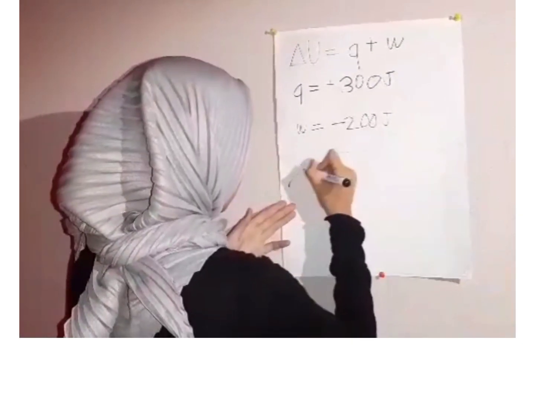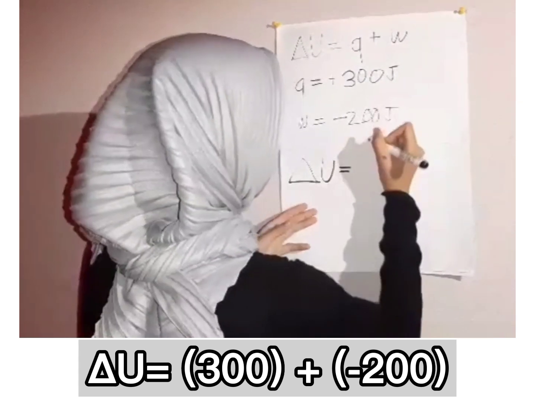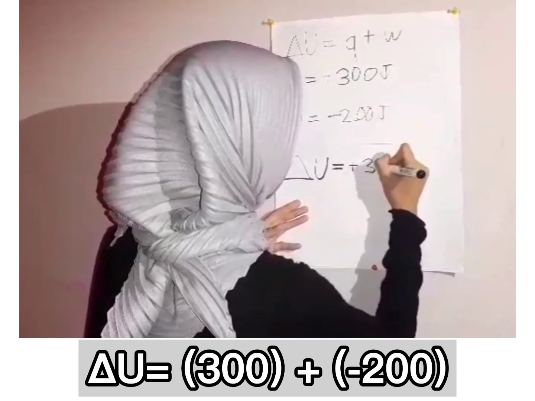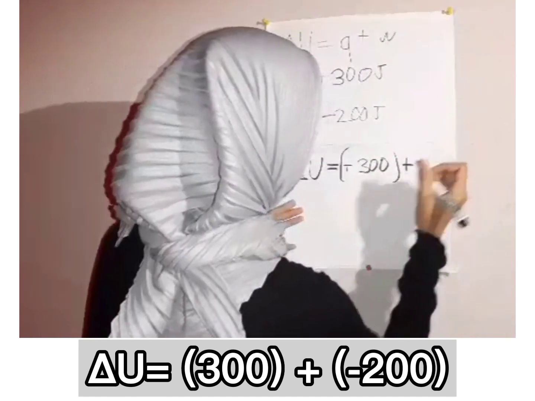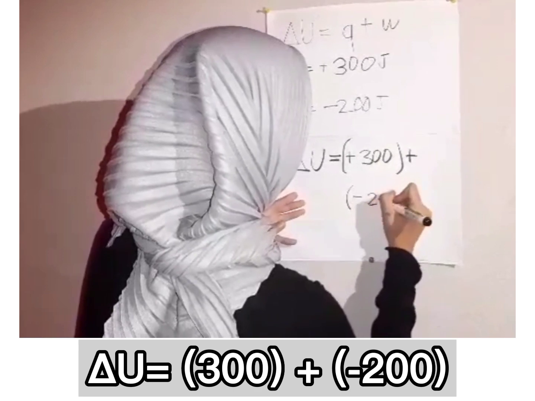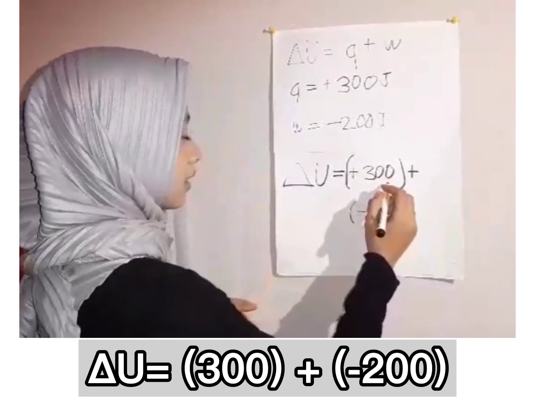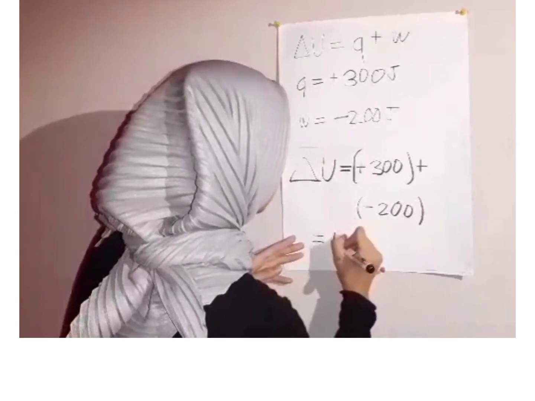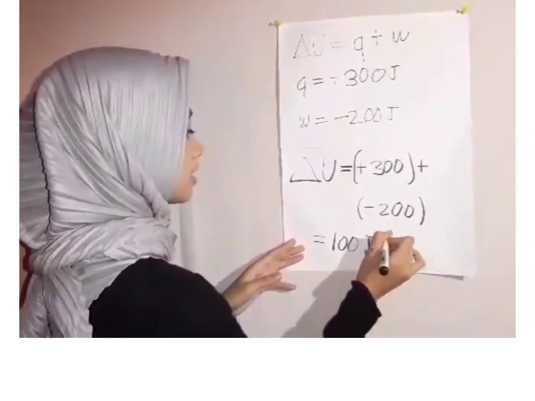Delta U equals Q, which is positive 300, plus W, which is negative 200. So positive 300 plus negative 200 is equal to 100 joules. So that's the final answer.